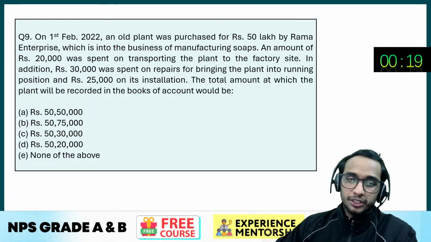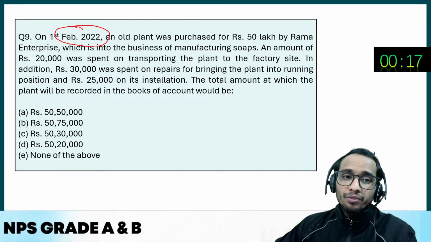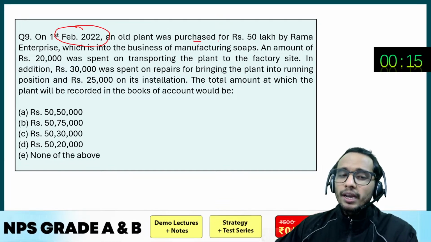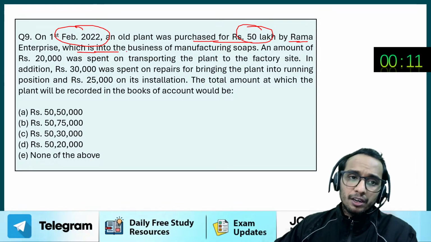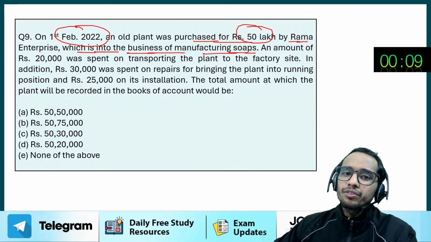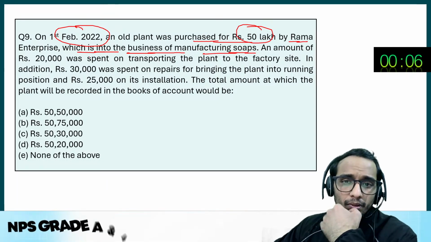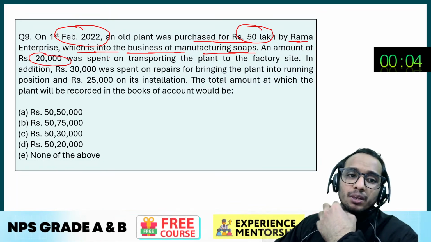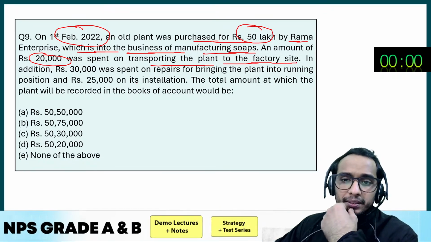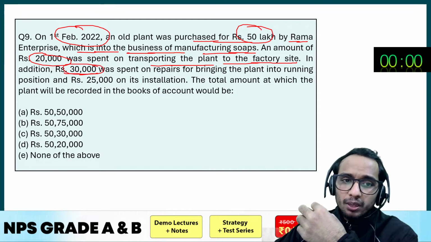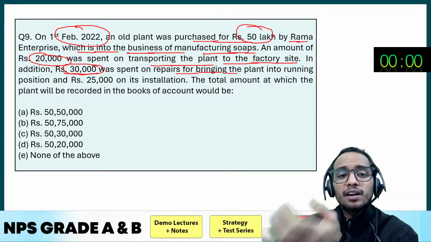Okay, next question. On 1st February 2022, an old plant was purchased for rupees 50 lakh by Rama Enterprise, which is into the business of manufacturing soaps. An amount of 20,000 was spent on transporting the plant to the factory site. In addition, rupees 20,000 was spent on the repairs for bringing the plant into the running position.